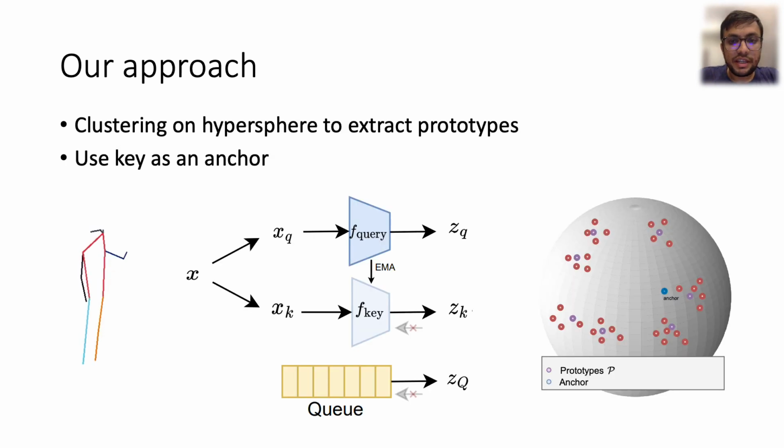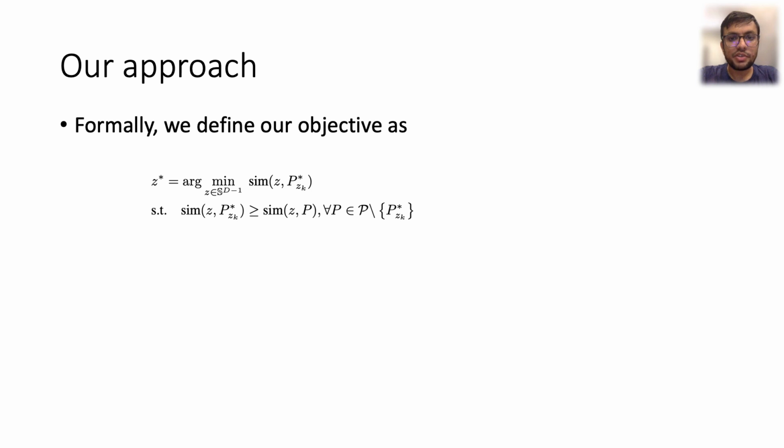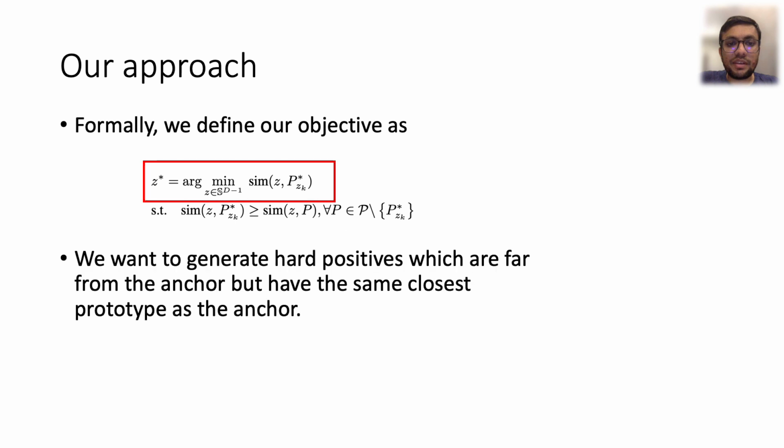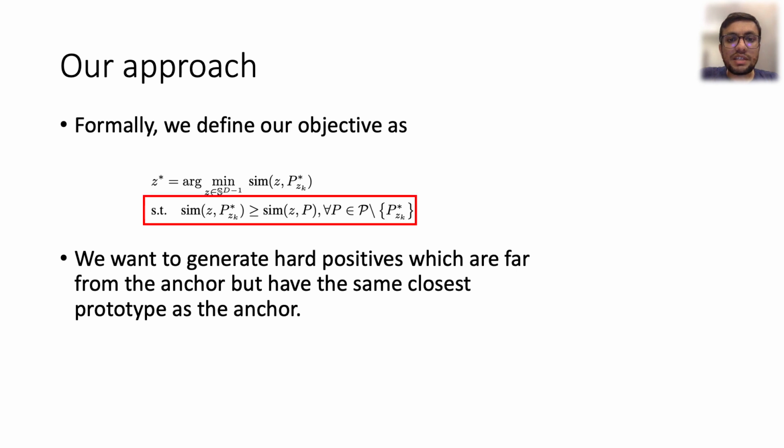We first cluster the negatives from the queue to obtain prototypes. We use k-means clustering on the hypersphere to ensure that the prototypes lie on the same manifold. We use the key as our anchor to generate positives. We formally define our objective as follows. Here P_ZK is the prototype closest to the anchor, and script P is the set of all prototypes. Intuitively, we want to generate hard positives which are far from the anchor but have the same closest prototype.